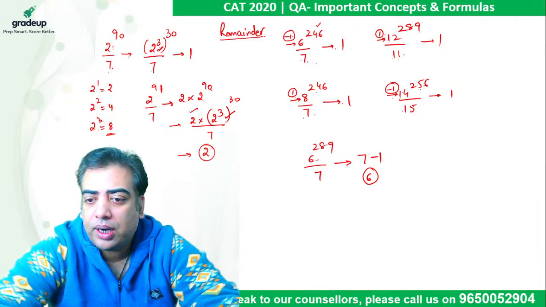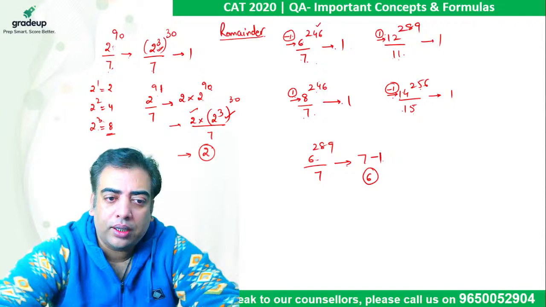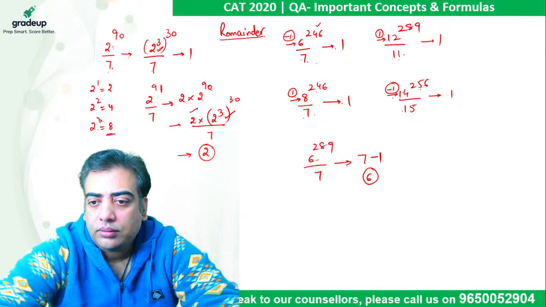Jay, which part you want me to repeat? Right, Bhanu, right, Piyush.